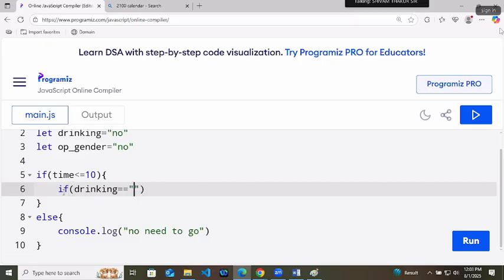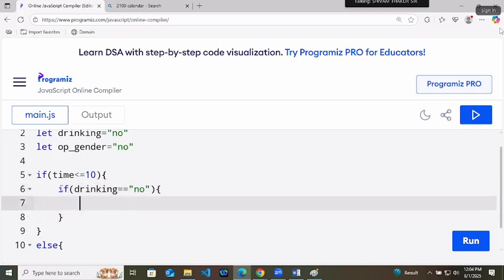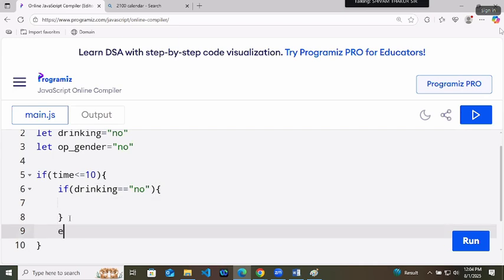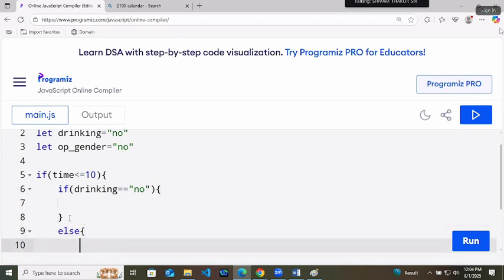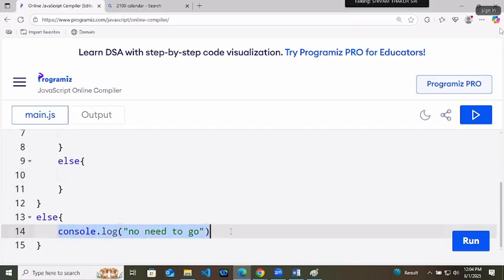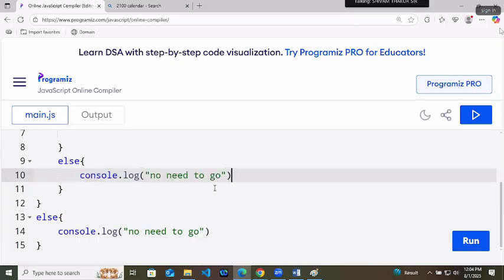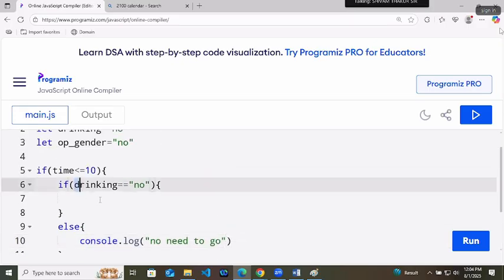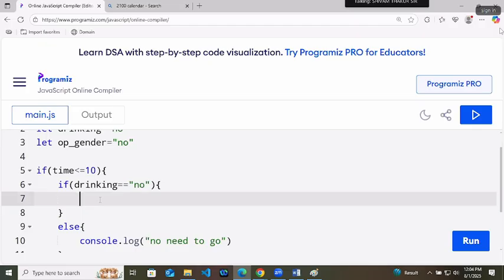Drinking equals to string of no. In this way, if drinking is no, then you can go. But if you said yes, the else of this if is ready. No need to go. Now, after asking about drinking, they will ask about the opposite gender.